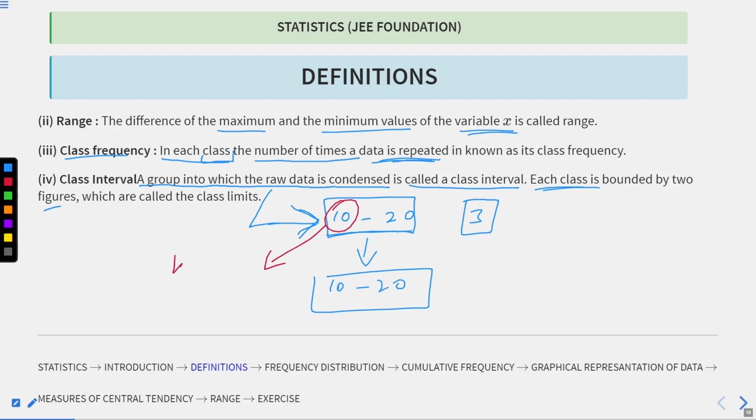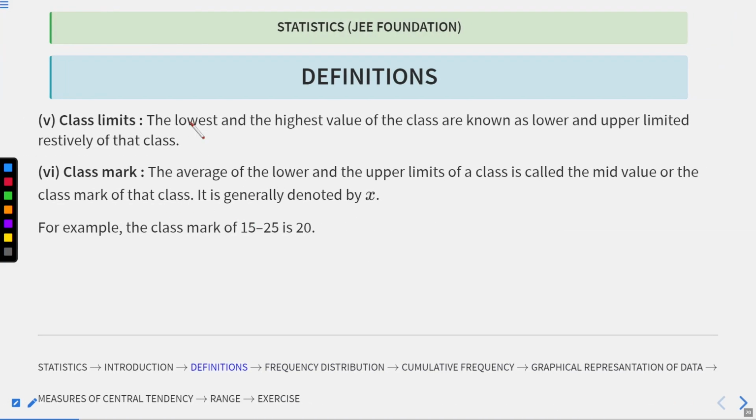This is my lower limit, and this is my upper limit. Both of these numbers are called class limits. So let's move to next. Class limits, as I have already shown you in the example: the lowest and the highest values of the class are known as the lower and the upper limit respectively, of that class.